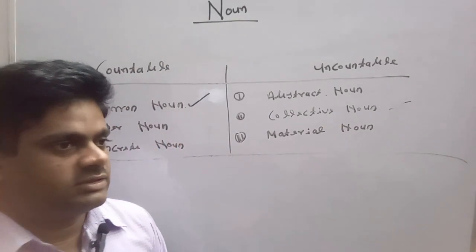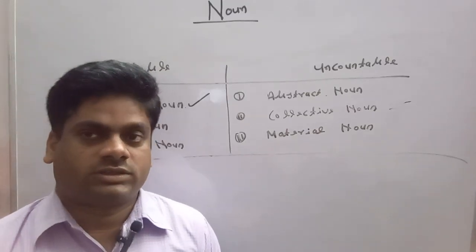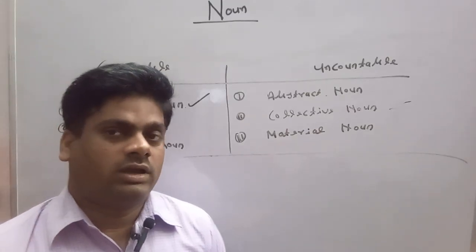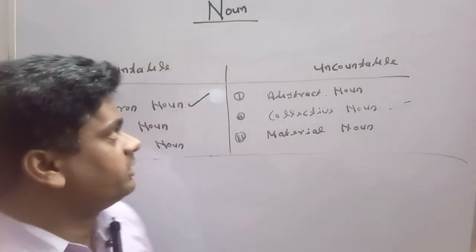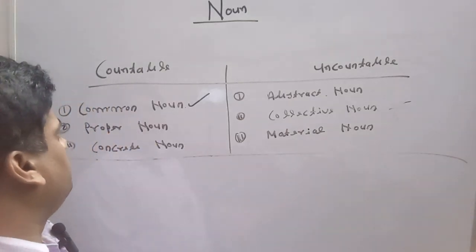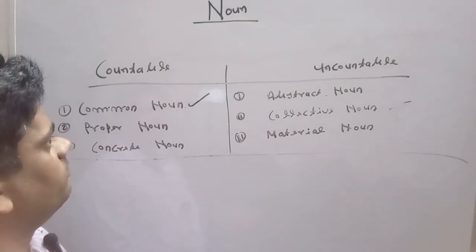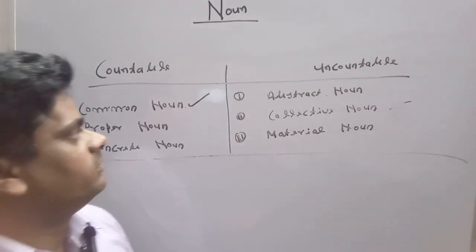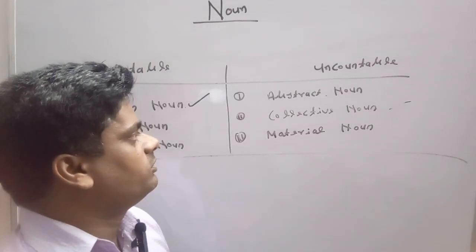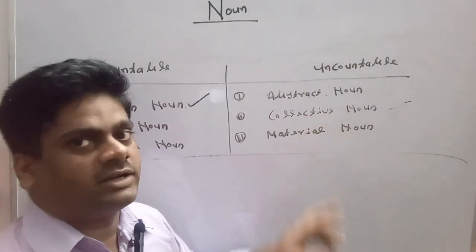Here we have categorized noun into two categories. First is the category of countable noun and other is the category of uncountable noun. The category of countable noun covers common noun, proper noun, concrete noun, while the category of uncountable noun covers abstract noun, collective noun and material noun.